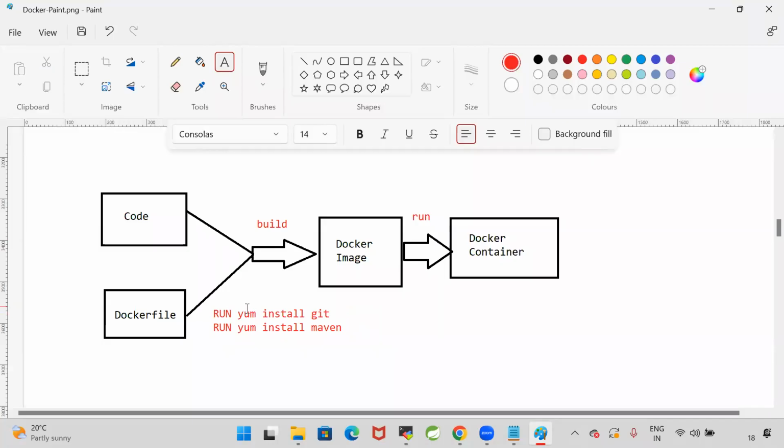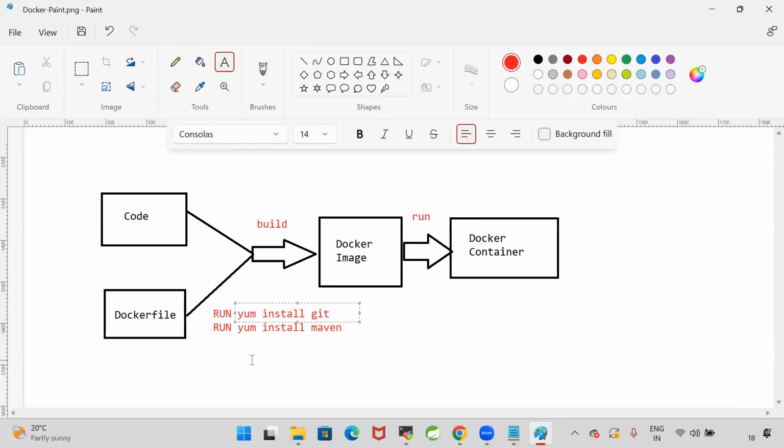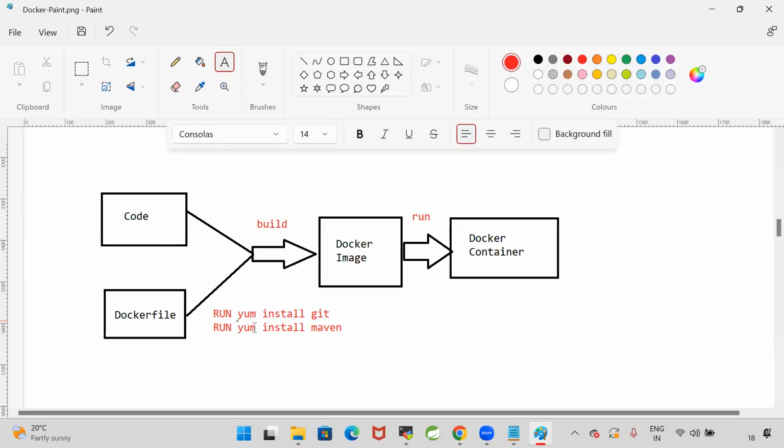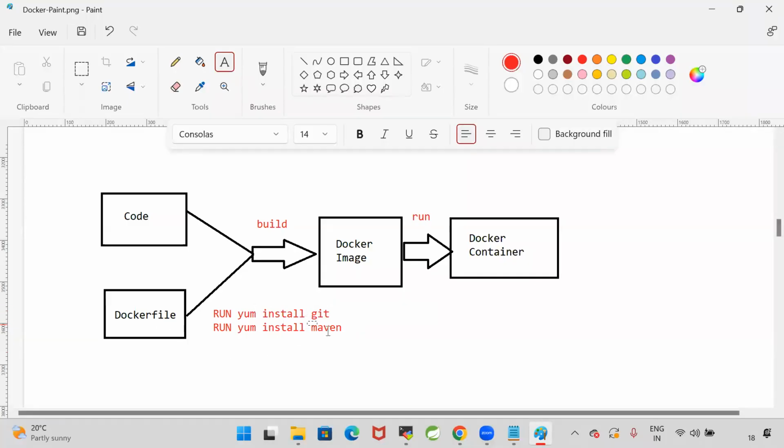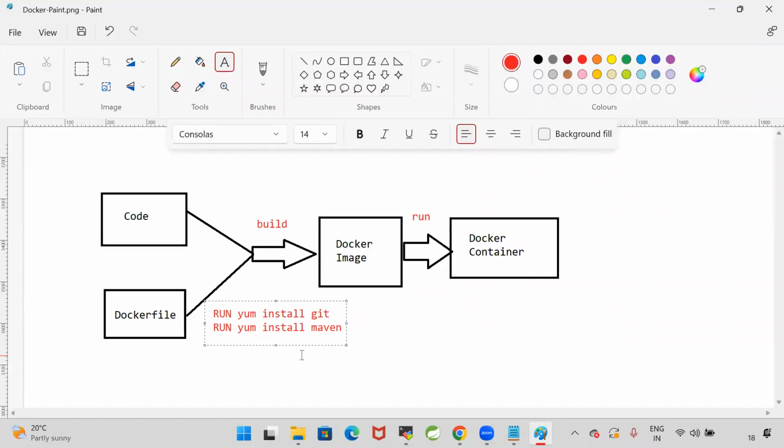I'm telling the Docker engine, run this Linux command so that it will install the Git software, and run this command so that it will install Maven. To get the code from Git, I need a Git client. To package this project, I need Maven. So install these softwares while creating the image itself.